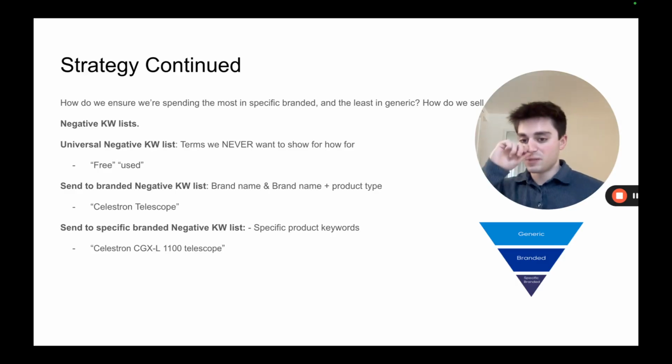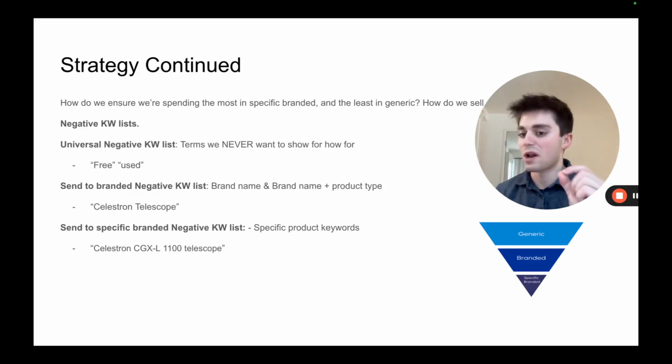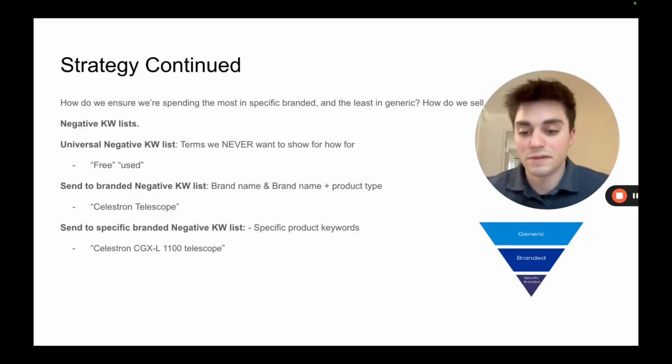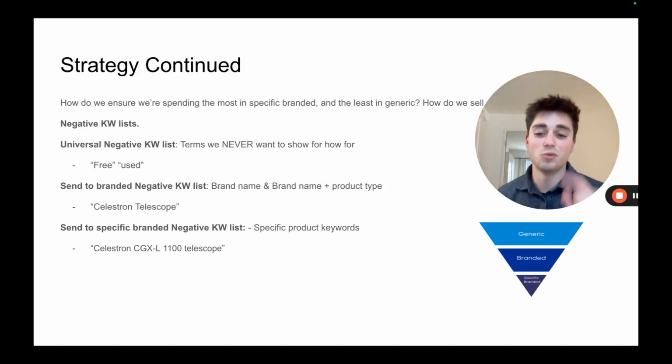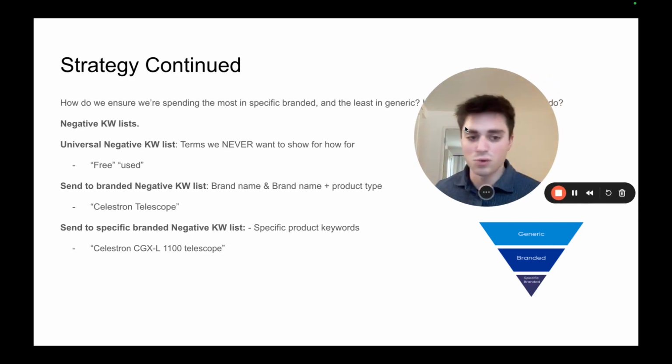And then we have the send to specific branded negative keyword list, where we dump all of our keywords that are specific to a single product, like Celestron CGXL 1100 telescope. That is specific to one single product in your products, and we want to spend the most amount of money there. And the reason why we separate all of these with lists, which I'm going to get to in a second, I'll show you, I promise, is because we're going to bid way higher and we're going to spend way more money down here. So I'm going to show you how to set up the campaigns and separate everything right now. So that's how the strategy works.